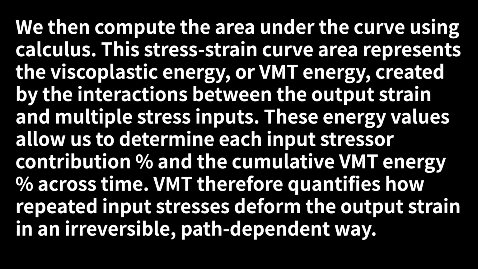This stress-strain curve area represents the viscoplastic energy, or VMT energy, created by the interactions between the output strain and multiple stress inputs. These energy values allow us to determine each input stressor's contribution percent and the cumulative VMT energy percent across time. VMT therefore quantifies how repeated input stresses deform the output strain in an irreversible, path-dependent way.